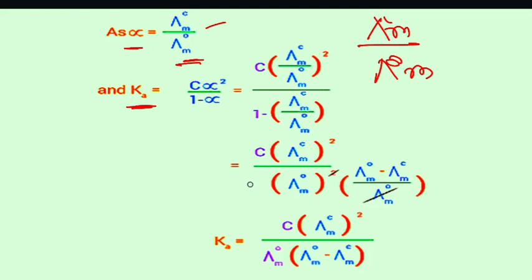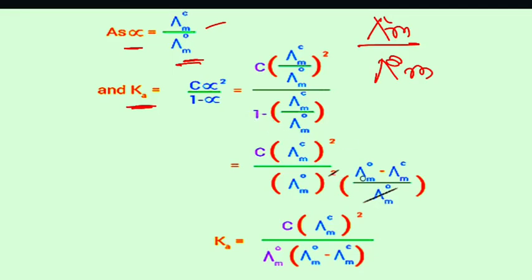It will be equal to C into lambda m square by lambda naught m square, and 1 minus lambda m by lambda naught m. Here lambda m is common, so take lambda m common.